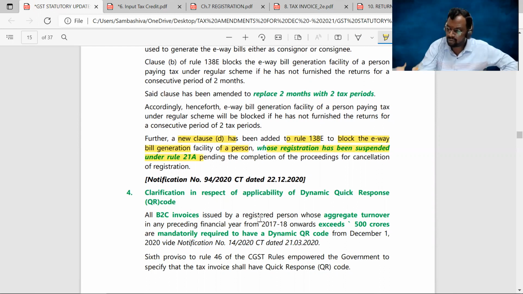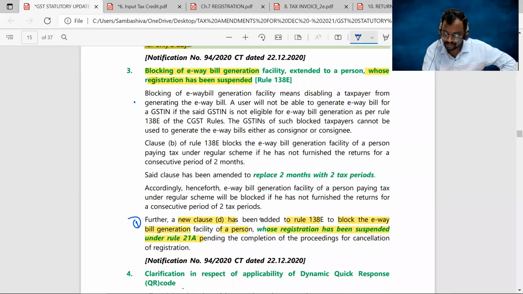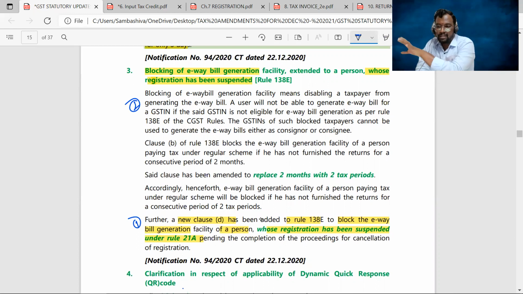Here we have two amendments. This is the first amendment, and now the second amendment is this. The first amendment is that persons whose certificate of registration is under suspension are not eligible to generate the e-way bill. And the second one is an existing provision only, but there is a change in the wordings.